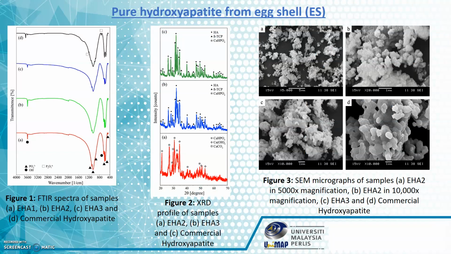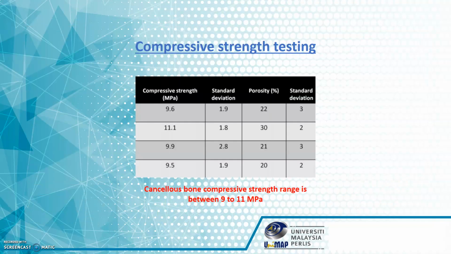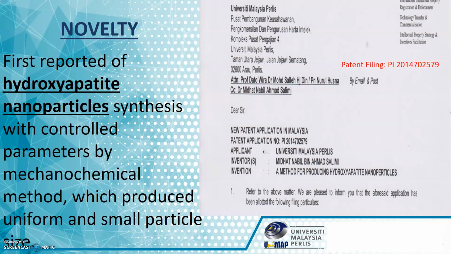These are the characterization analyses that we carried out, namely FTIR, XRD, and SEM. All the results show that the synthesized hydroxyapatite is in its pure form. We also double-checked it with the data of commercialized hydroxyapatite. We also carried out compressive strength testing to make sure that the synthesized hydroxyapatite will be able to perform its purpose for the artificial bone application. The results that we obtained for compressive strength are between 9 to 11, which corresponds well with the cancellous bone compressive strength of about 9 to 11.